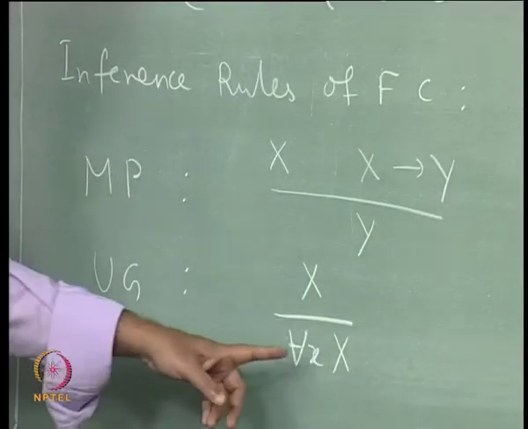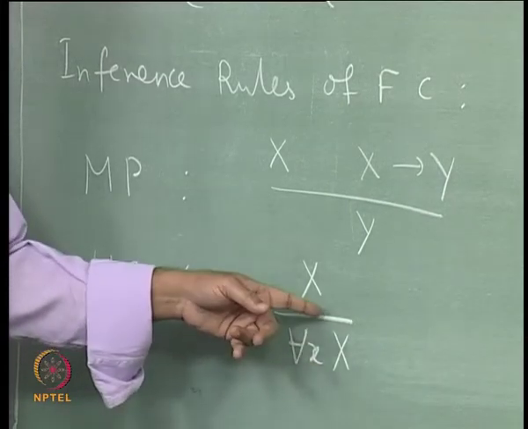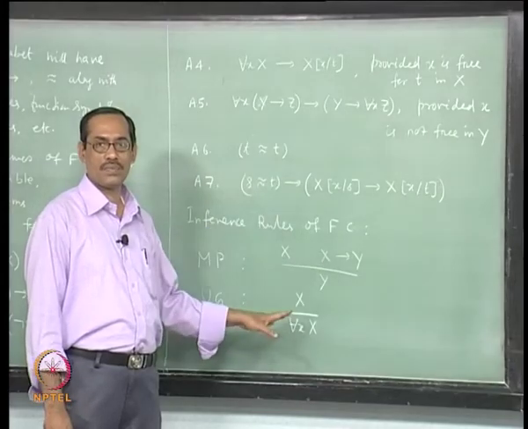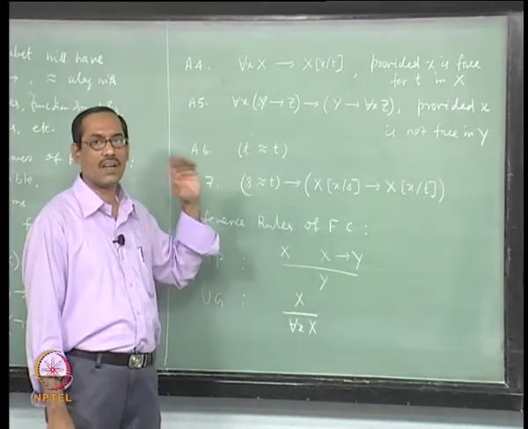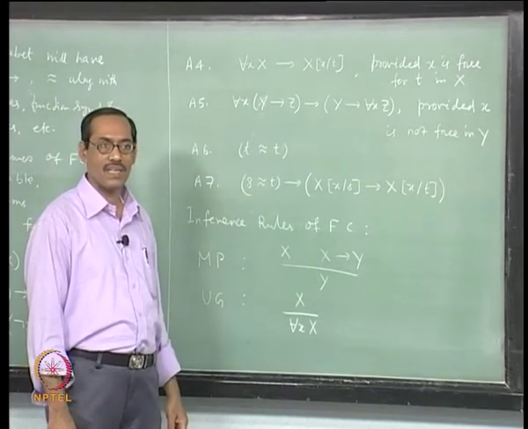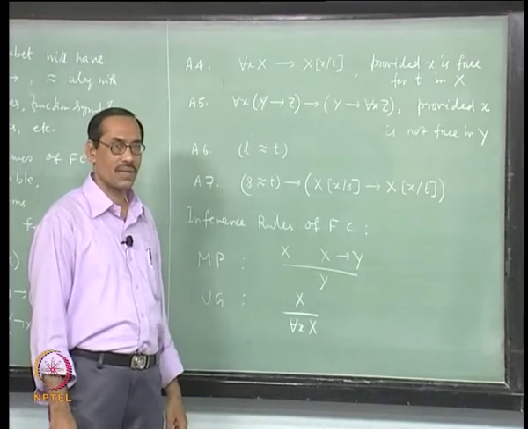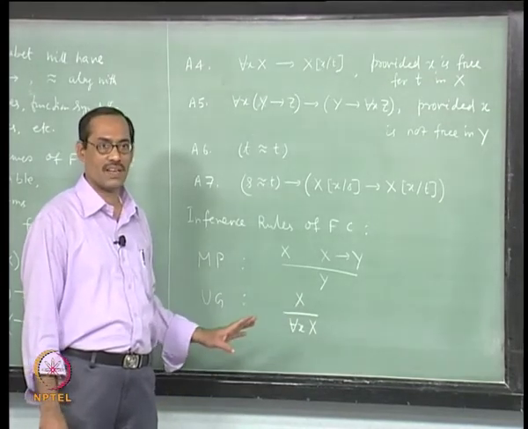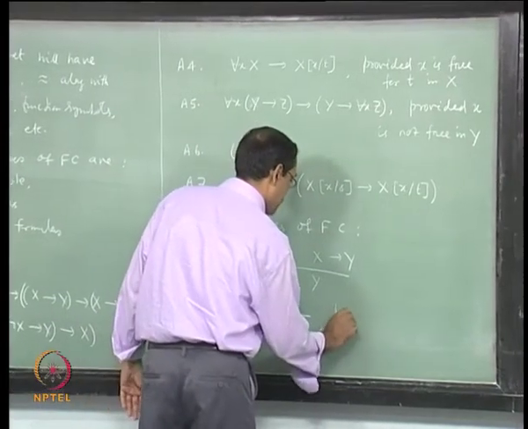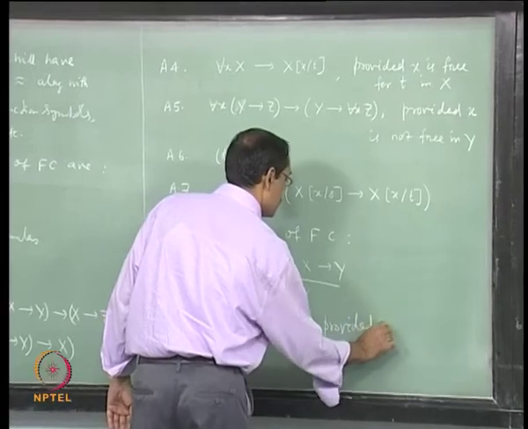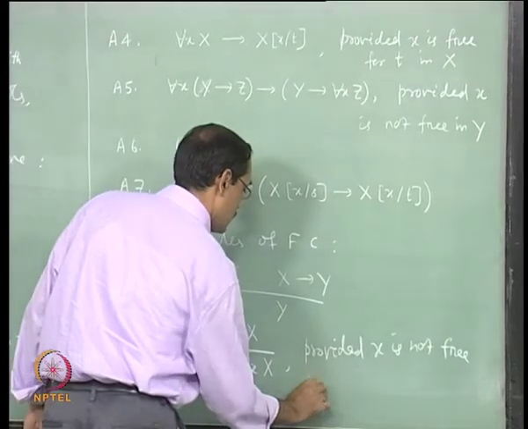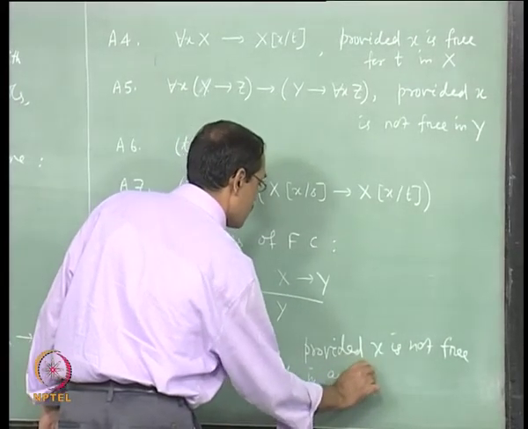So, what we should have is x should not be free in the premises, right. In fact, when you come across the proofs, if it is not occurring at all in any premise, that might be a bigger constraint. What we need exactly is that till now whatever premise has been used, x is not free there, then there is no problem, right. So, we will just write provided x is not free in any premise used thus far.